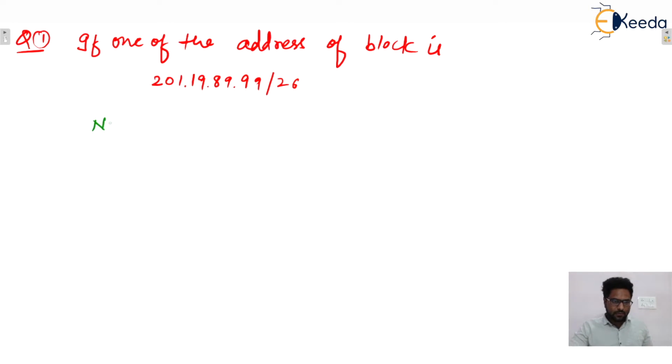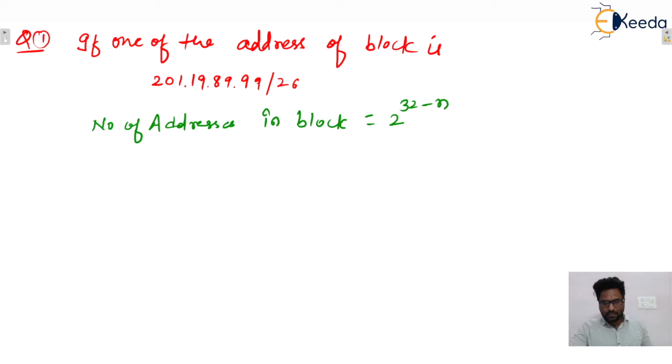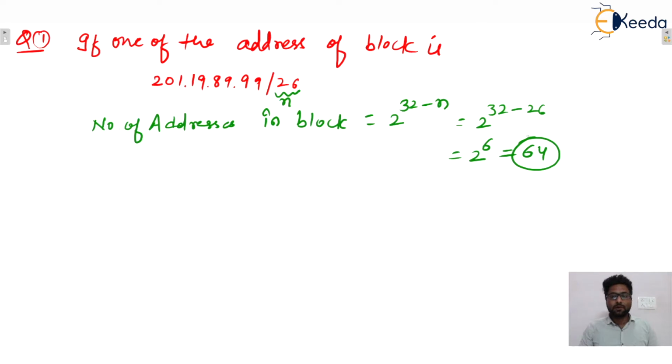The number of addresses in a block is equal to 2 raised to power 32 minus n. Here n value is 26. So 2 raised to power 32 minus 26 becomes 2 raised to power 6. So 64 addresses are there in that particular block. You can see 26 ones followed by 6 zeros. These 6 zeros represent the host bits. So 2 raised to power 6, 64 addresses will be there.